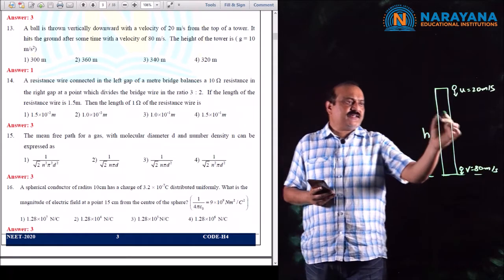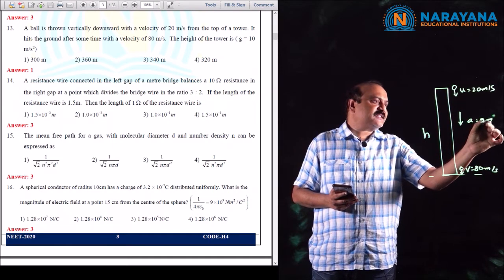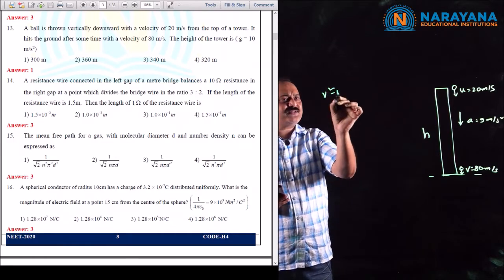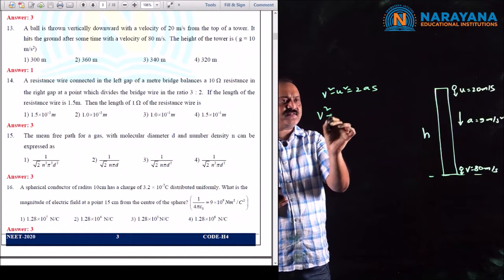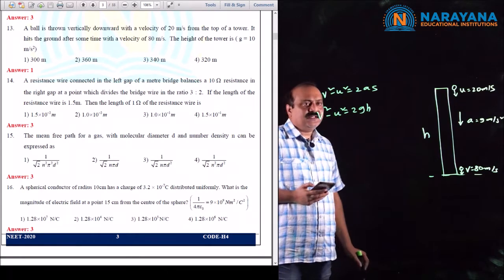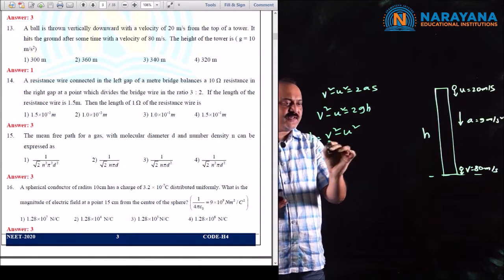So it is moving down with an acceleration a is equal to g meters per second square. We know v square minus u square is equal to 2as. From this we get v square minus u square is equal to 2gh. Therefore h is equal to (v square minus u square) by 2g.